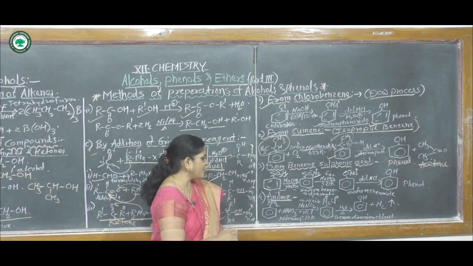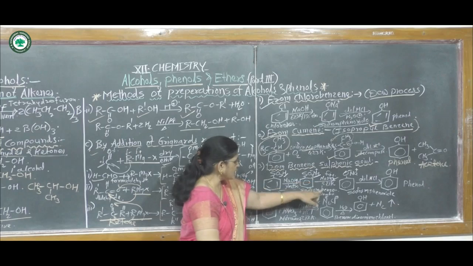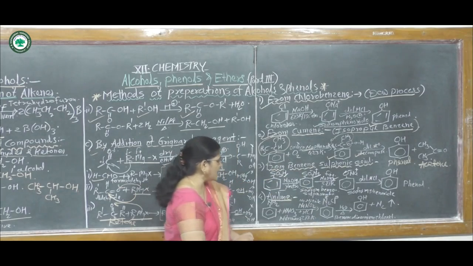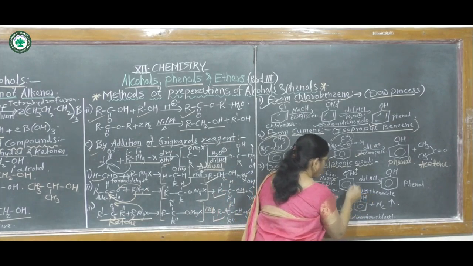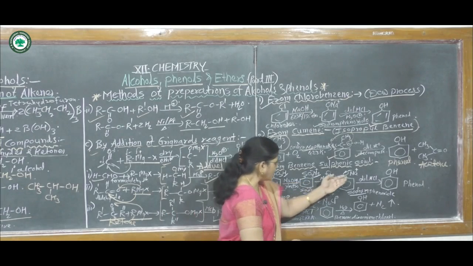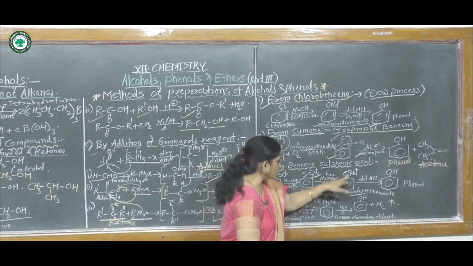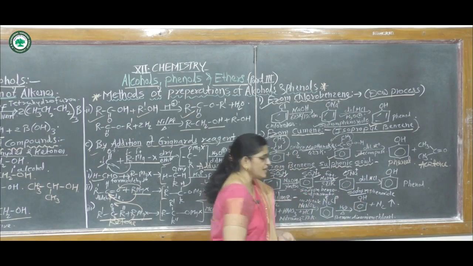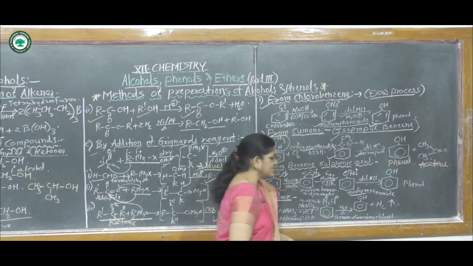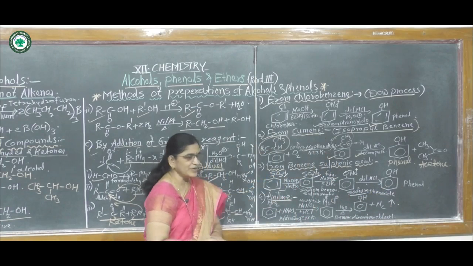This sodium benzene sulfonate is again fused with sodium hydroxide at 573 Kelvin. Then it gives the next product, sodium phenoxide. In this compound, this oxygen is bonded with this carbon atom of the benzene nucleus, that means sodium oxide, and it is called sodium phenoxide. Again this sodium phenoxide reacts with dilute HCl and at last it gives phenol. That means from benzene sulfonic acid.